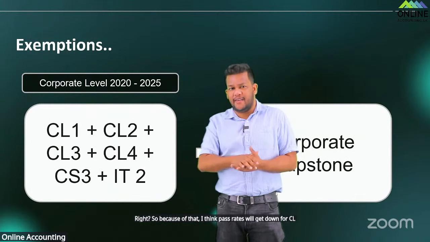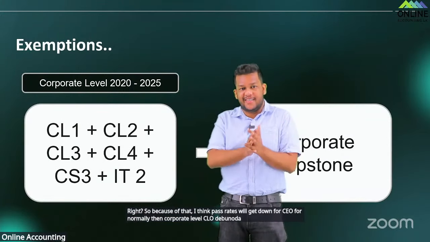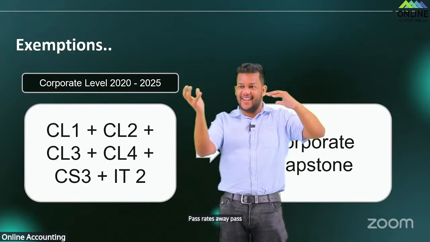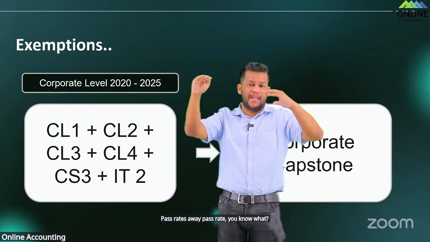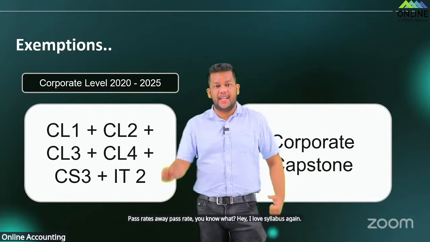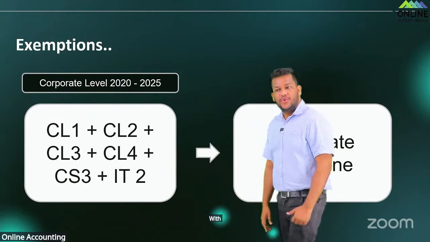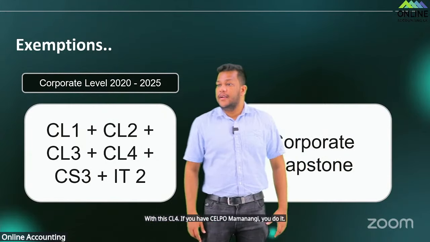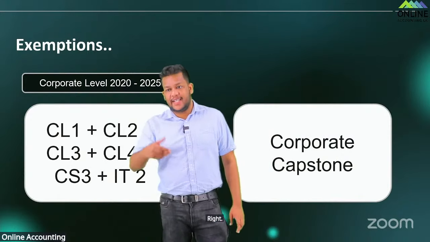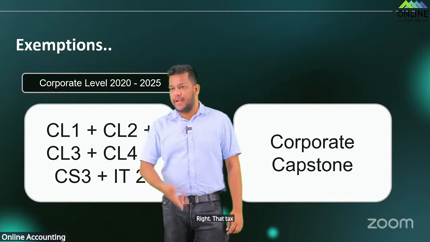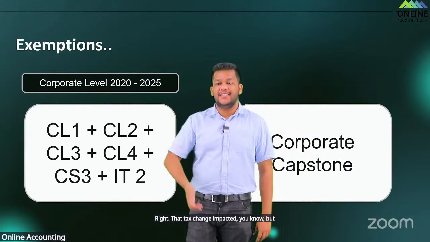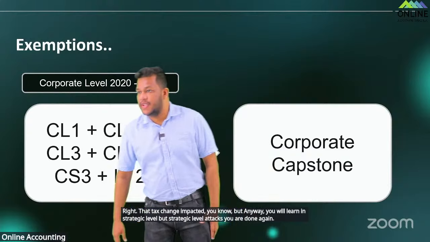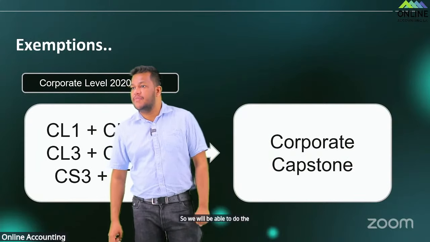Normally corporate level CL4 තිබුණාට අනිත් subject තුනත් එක්ක බලනකොට අර චලන සර්ගේ results එනකොට මෙහෙම pass rates. අපේ pass rate එහෙම තියෙනවා, චලන සර්ගේ වැඩි. හැබැයි අලුත් syllabus එකෙන් මම හිතන්නේ ඒගොල්ලෝ මේ pass rate උස් match කරන්න තමයි try කරන්නේ with this CL4. So if you have CL4, මම නම් කියන්නේ you do it. Right? And that tax advantage, tax exchange වෙන එකේදී ඒකේ impact එකක් තියෙනවා, but anyway you will learn in strategic level. But strategic level tax you are done කියන්නේ ඔයා ඉතින් ආයි tax ඉගෙන ගන්න නැහැ. So we will be able to do the strategic level without agreement from December onwards.